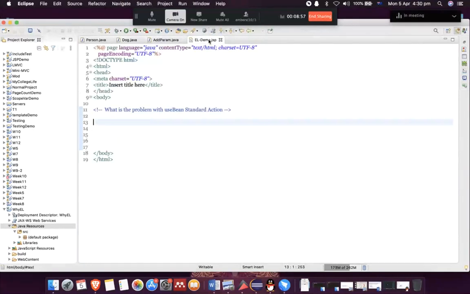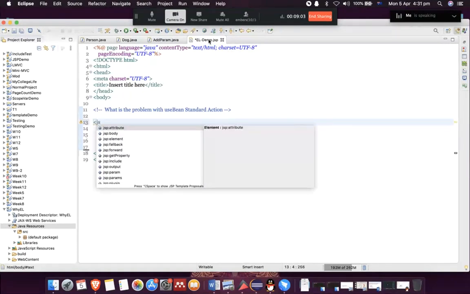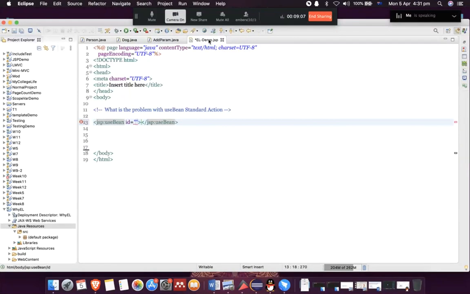So let me go back to my JSP here. How this is done using jsp:useBean, as you already know. jsp:useBean, I'm going to give it a name, object. What's going to be the class? Class.